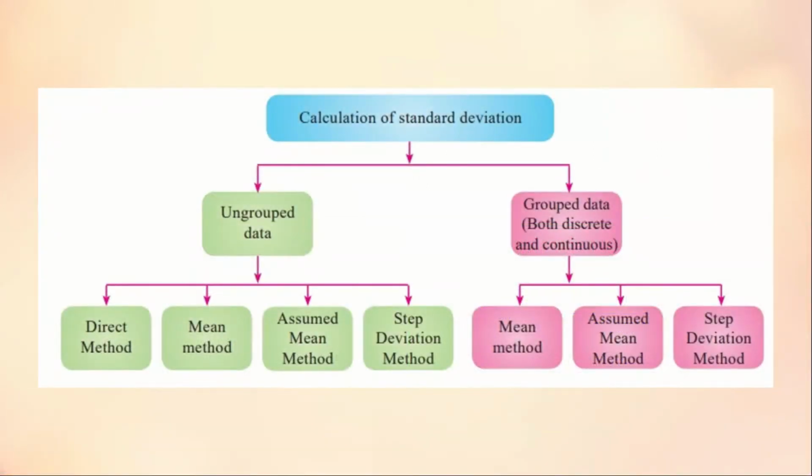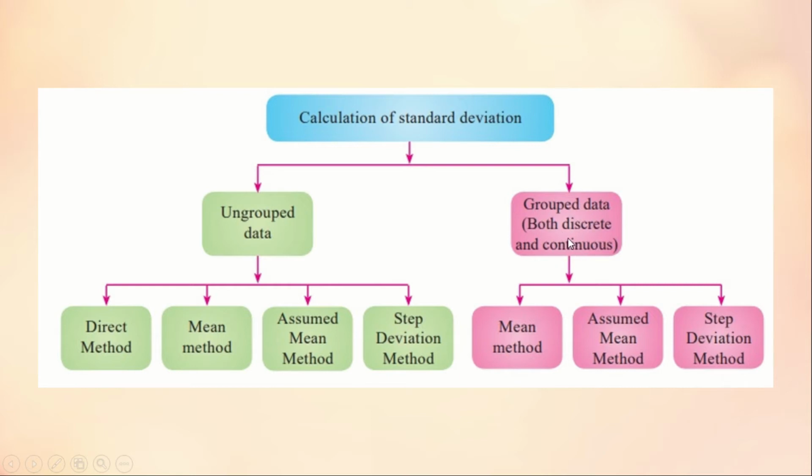In order to calculate the mean, a lot of methods have been devised. For this year's syllabus, ungrouped data is not there. In your 10th board, ungrouped data is not there, so there is no use of reading it now. Only grouped data has to be concentrated on.